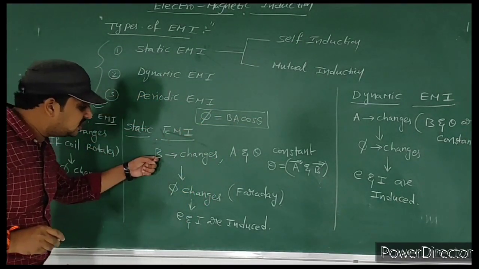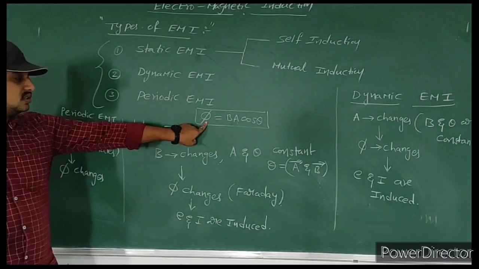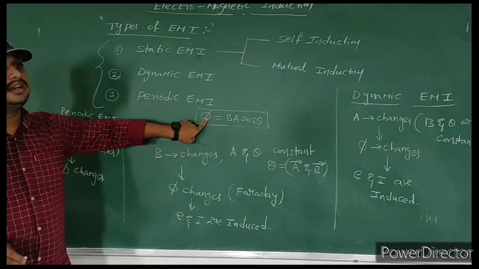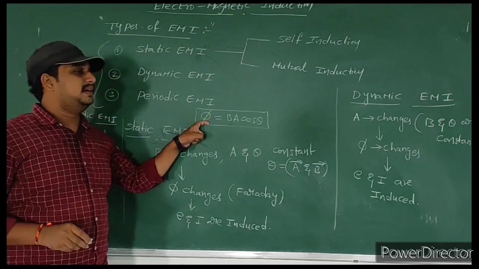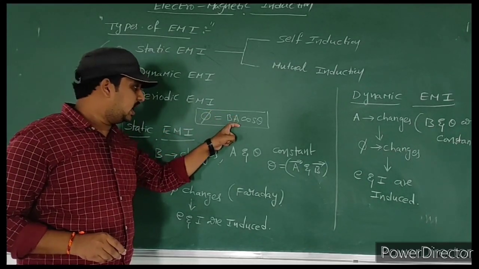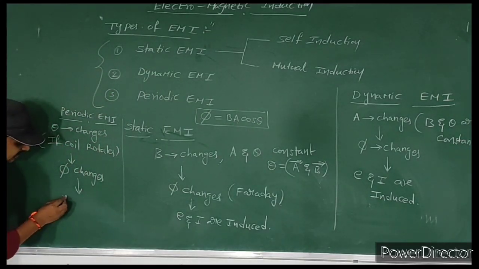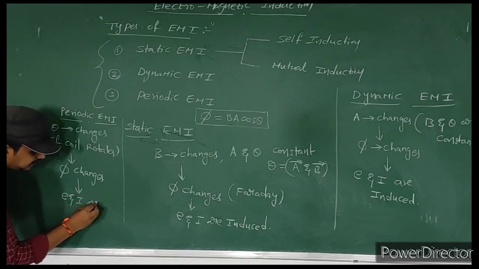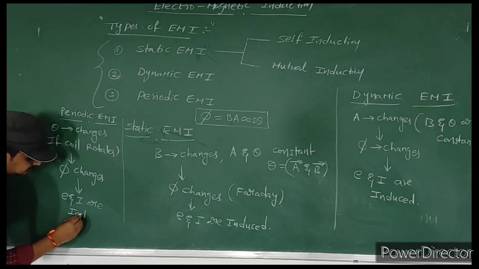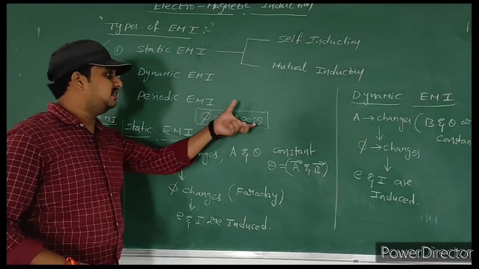If magnetic field changes, flux changes. If area changes, flux changes. If theta changes, flux also changes. So here phi changes, and according to Faraday, definitely EMF and electric currents are induced. These are shortcut definitions.